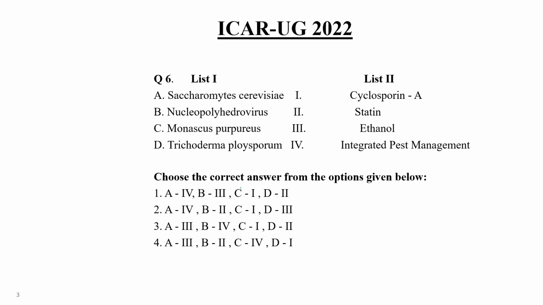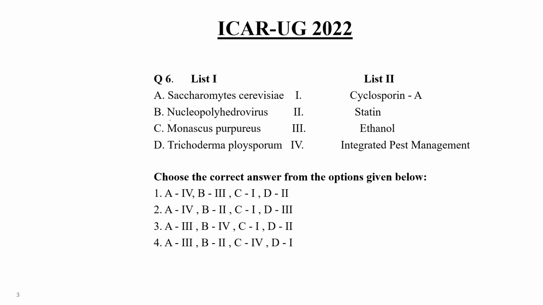Question number 6, list number 1 and list number 2. They have mentioned so many types of bacterial or viral or fungal strain names in list number 1, and their product has been given in list number 2. We have to match the correct answer.